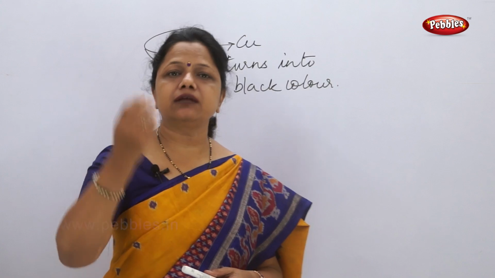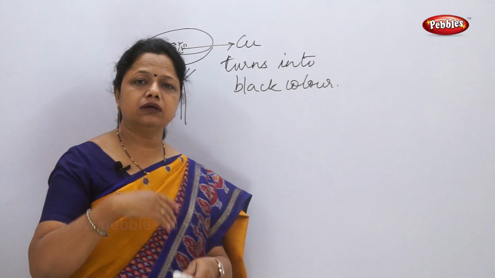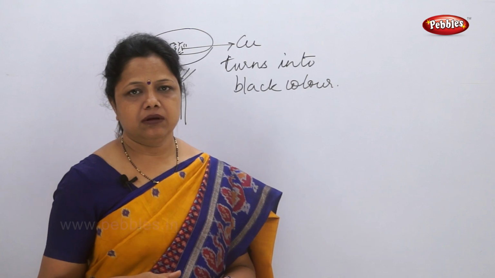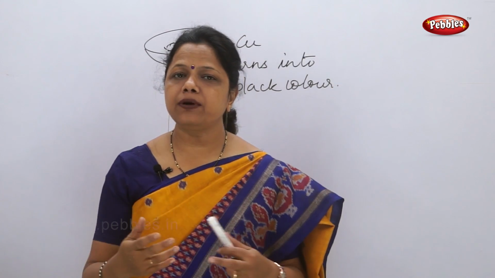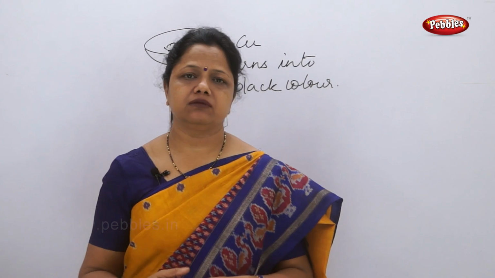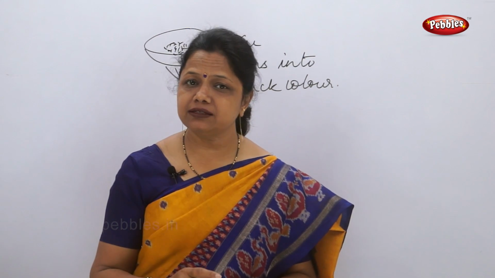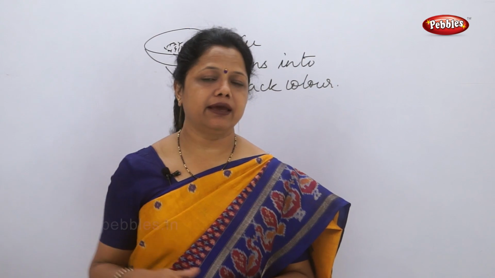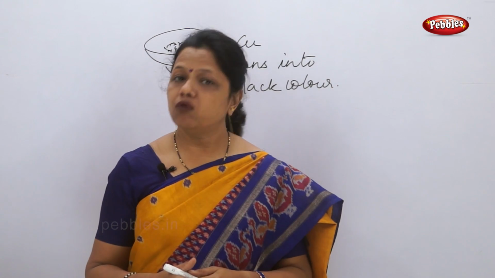But now if I take copper powder and heat it, this brown color turns into black powder. Now why must this be happening? You all know that copper or anything which burns, anything which is heated, what will it do? It will react with oxygen present in the air. So when copper reacts with oxygen present in the air, what will happen?